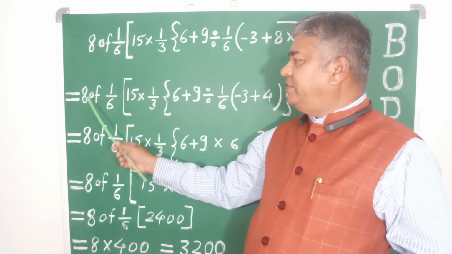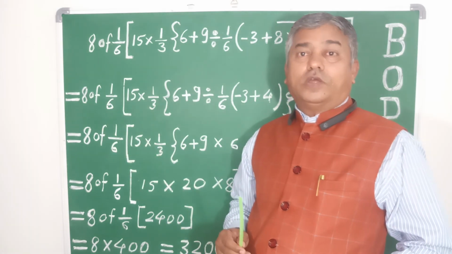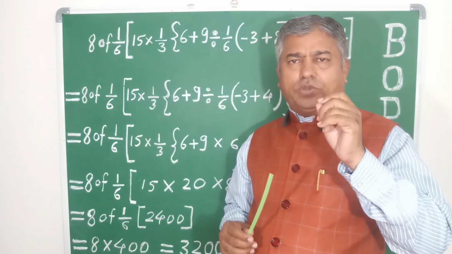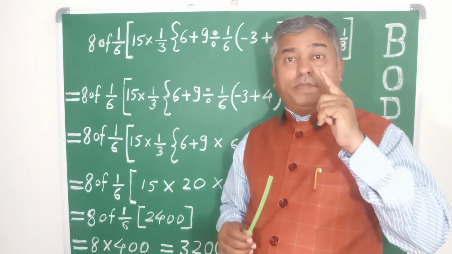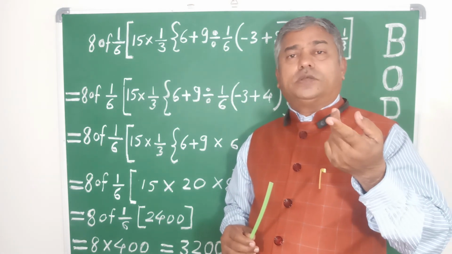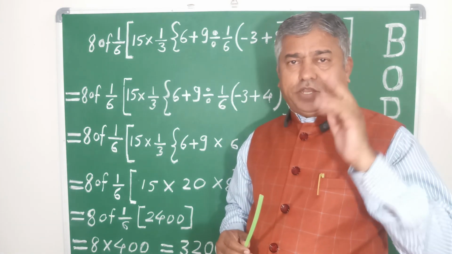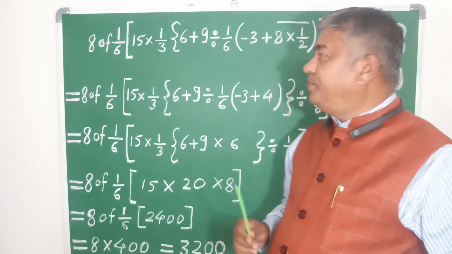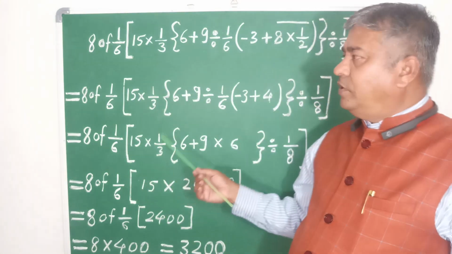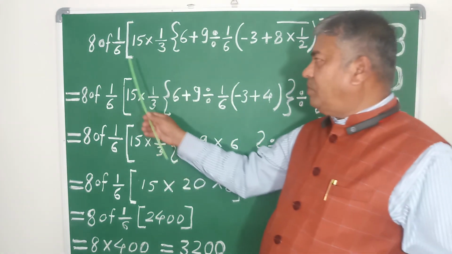Equals, this is 8 as it is. We have a rule in BODMAS: first we have to do the bar bracket operations and its signs. The remaining things should be taken as it is, no changes.